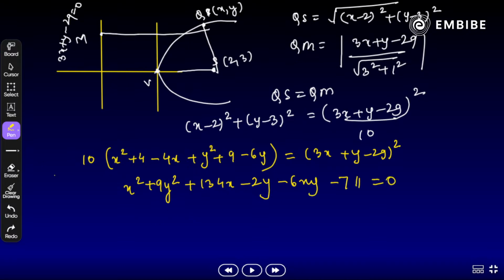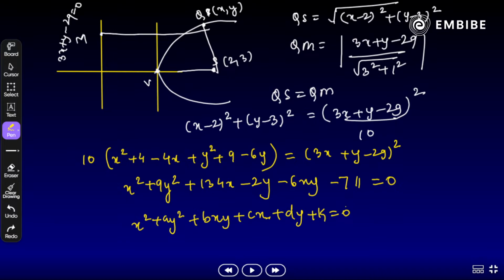Now compare, all of you, with x square plus a y square plus b xy plus c x plus d y plus k is equal to 0. We need to compare and find out the values of a, b, c, d and k as well.